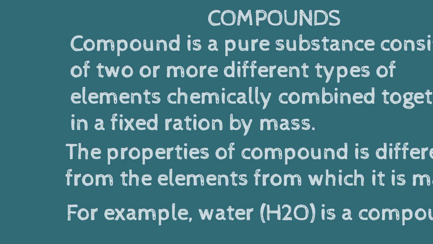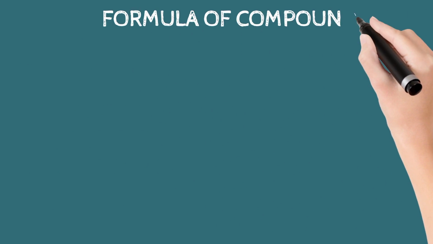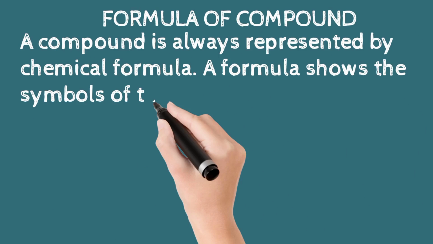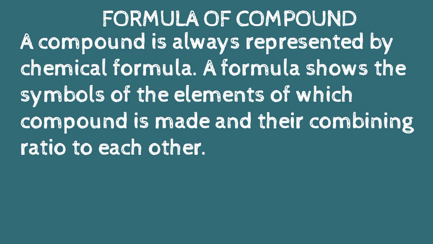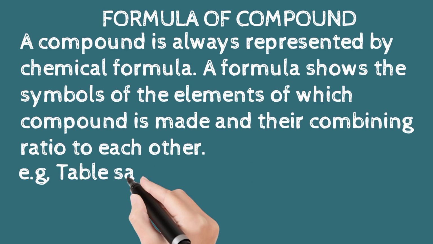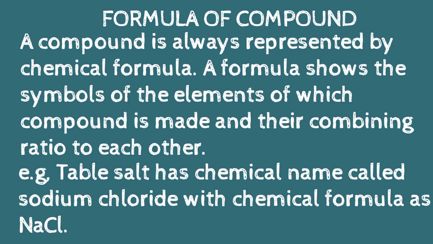Formula of compound. A compound is always represented by a chemical formula. A formula shows the symbols of the elements of which the compound is made and their combining ratio to each other. The compound is denoted with a formula in which elements are represented by their ratio. For example, sodium chloride is represented with the chemical formula NaCl.